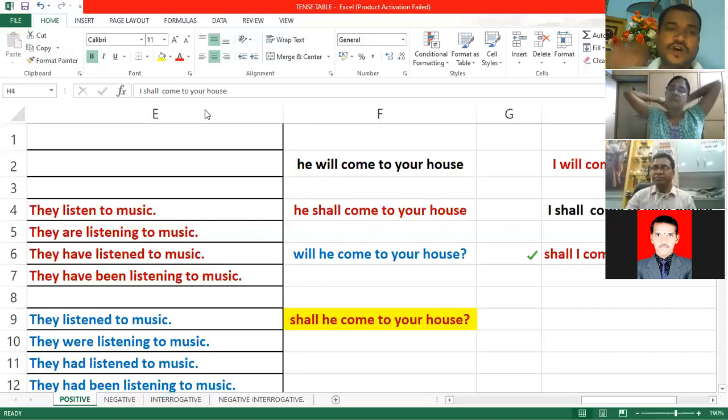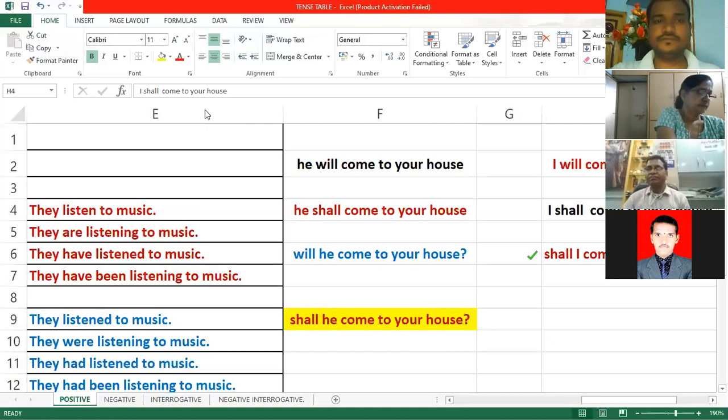If you are damn sure, or 100% confident that you will do that, then you can use "I shall do it", because you already decided to do that 100%. For example, I shall attend the class in 5 minutes. I will attend the class next week. Maybe or maybe not, because we don't know what will happen next week. So that is the difference between "I shall" and "I will".